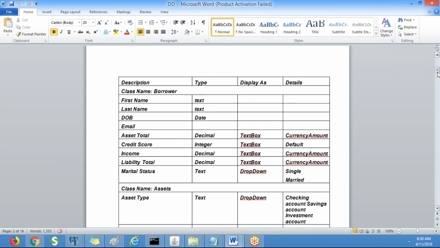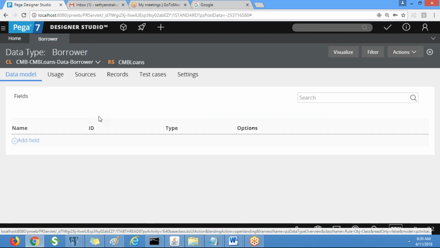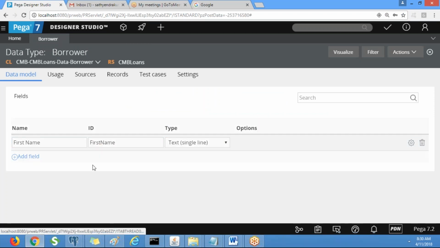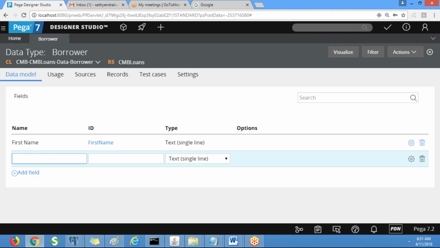So here for borrower, what are the properties we have? First name, which is nothing but the borrower's first name. Last name. Here we are not storing the data. We are just creating the properties and we use these properties in the work class. We will use these properties on the user interface. Whatever data the user enters on the user interface will be stored in the corresponding data class. That will become transaction data.